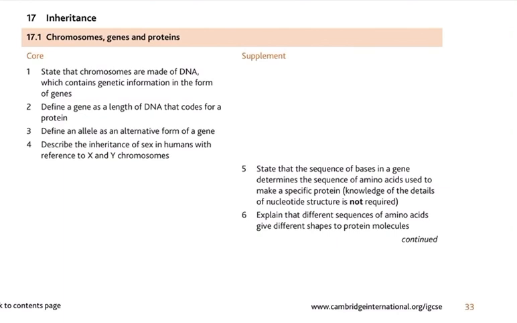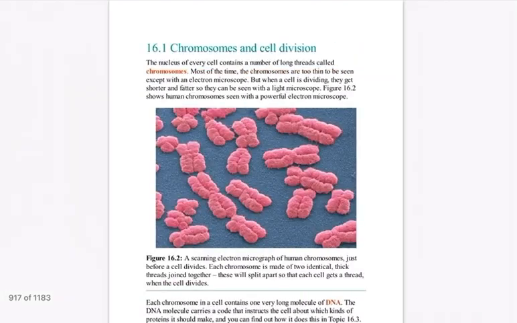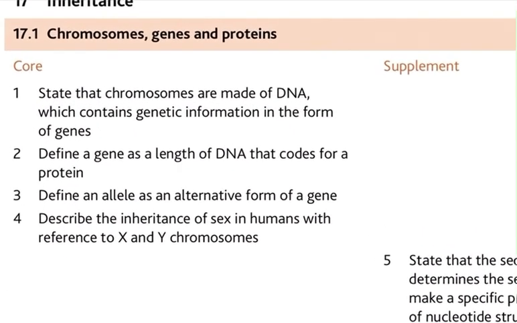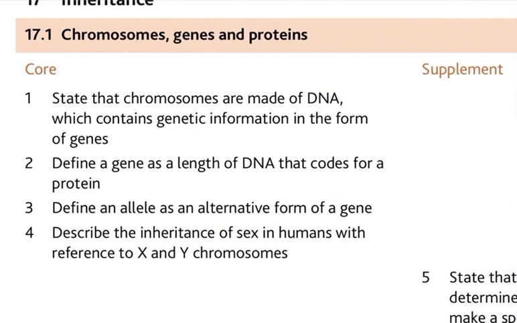Defining that a gene is a length of DNA that codes for a protein, defining an allele as an alternative form of a gene, and describing the inheritance of sex or gender in humans with reference to X and Y chromosomes. So let's start. Now, the first learning outcome was that we have to state that chromosomes are made up of DNA, which contains genetic information in the form of genes.